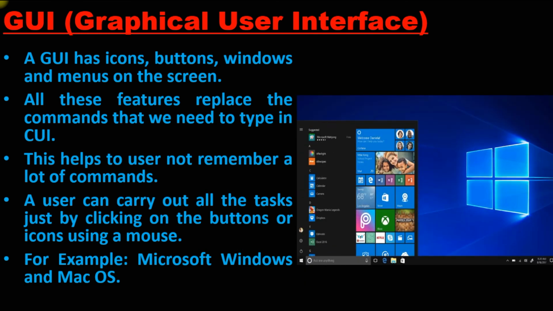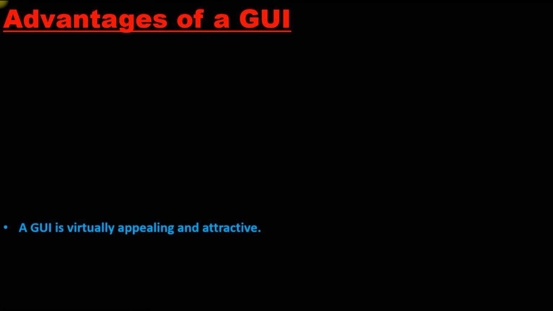In this example, you can see different commands to shut down or to click on any application. You just click and it directly gets the operating system to perform the particular task. Advantage of a GUI: a GUI is visually appealing and attractive. As we know, it is very appealing. You can see that we can perform a particular task in an easier way.